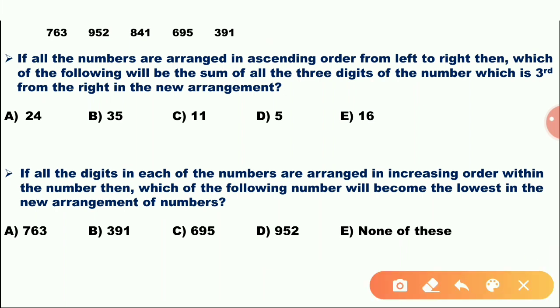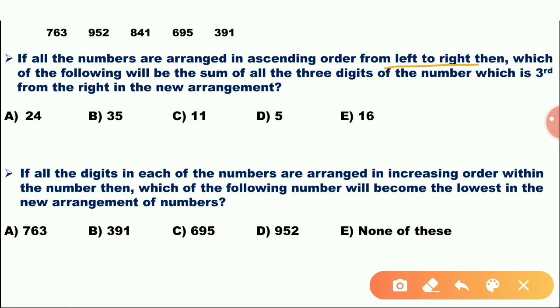If all the numbers are arranged in ascending order left to right, then which of the following will be the sum of all the three digits of the number which is third from the right in the new arrangement? If all the numbers are arranged in ascending order.